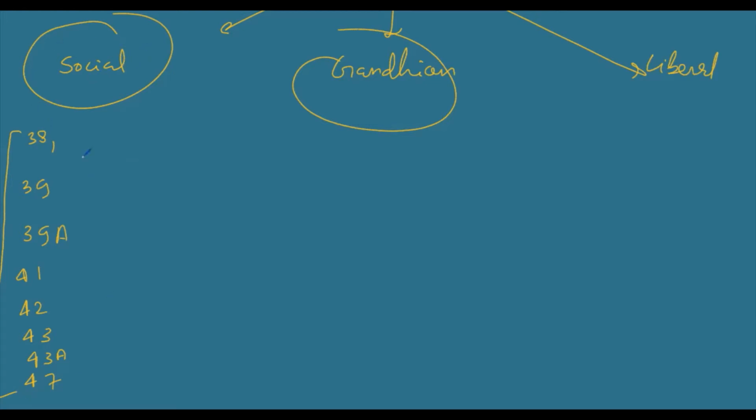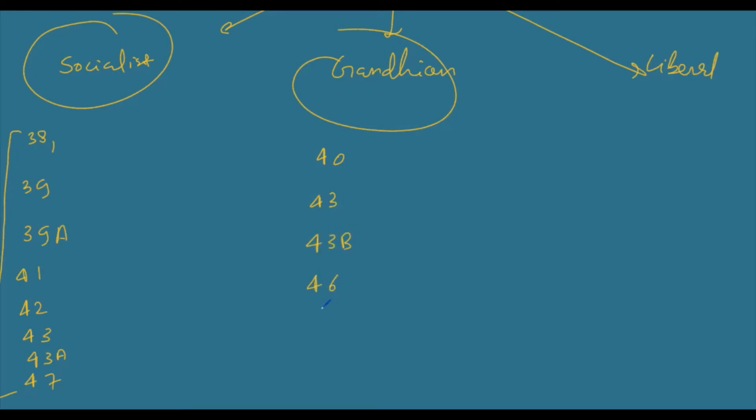And these articles which I am going to write can be classified as Gandhian principles: Article 40, Article 43, Article 43B, Article 46, 47, and 48.